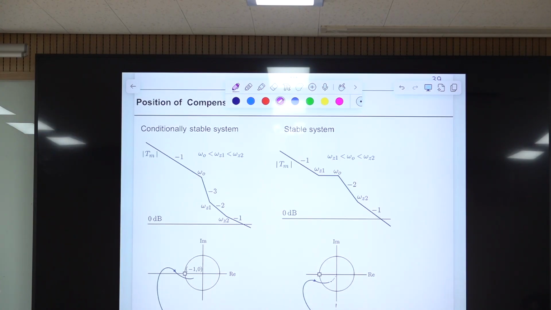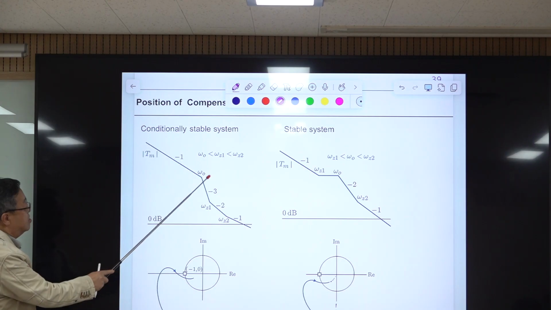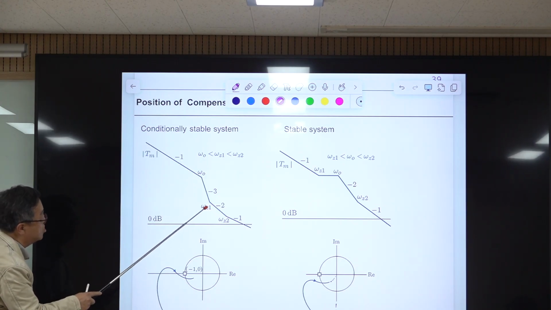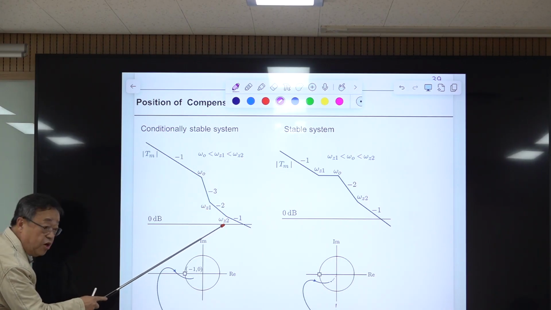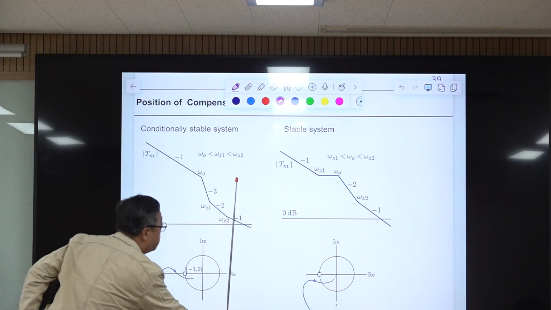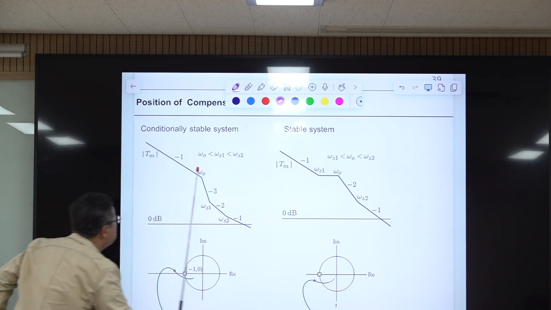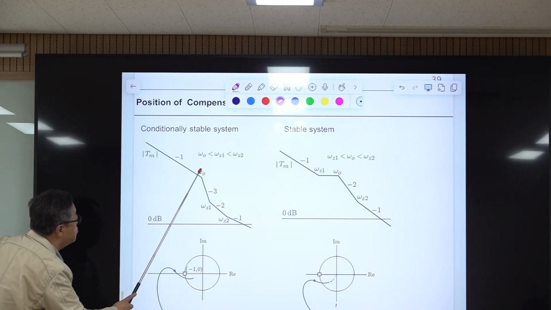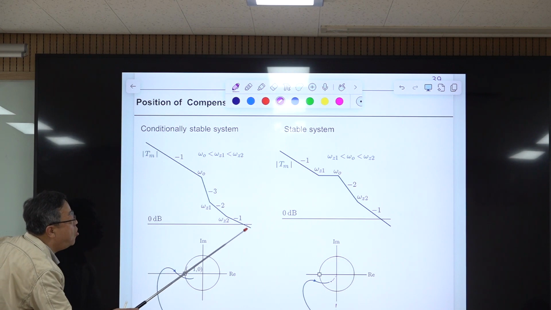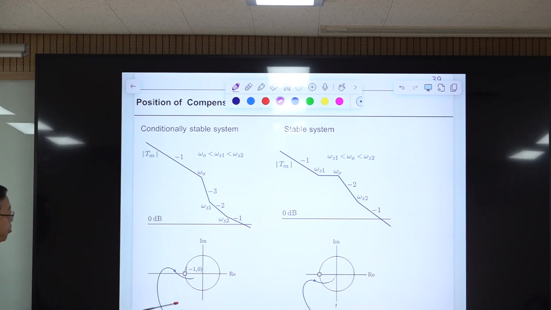We are placing 2 zeros around here. This one is omega z1, and omega z2 is here. So phase compensation will occur here, and the phase here might be okay. But you have a minus 1 slope and you have a double pole, so this minus 3 slope appears here. That means even though the system is stable, the polar plot trajectory of this loop gain is like this. This is a conditionally stable system.